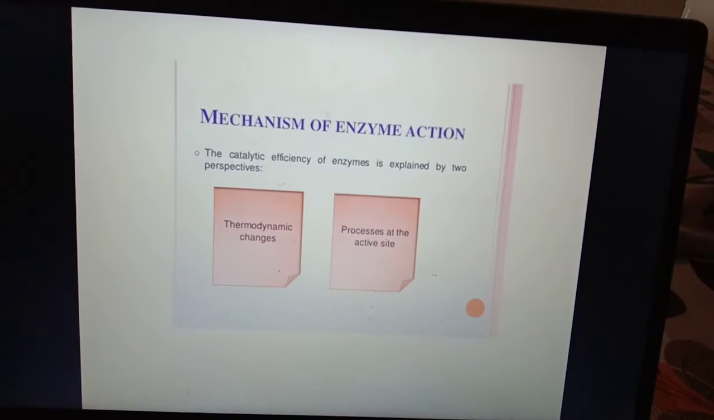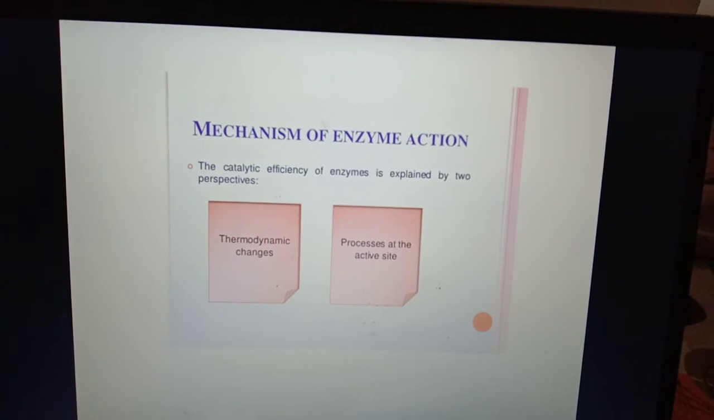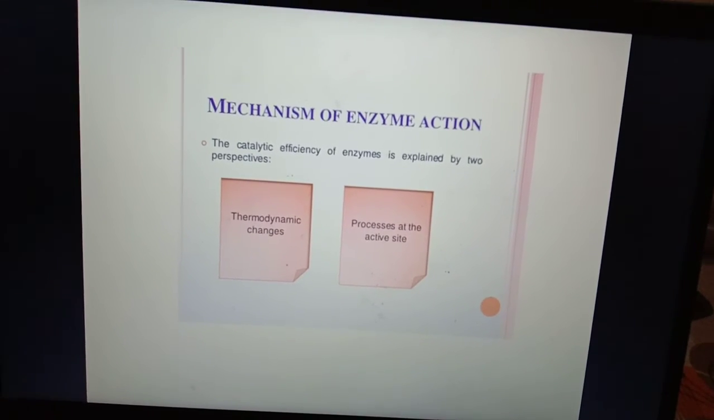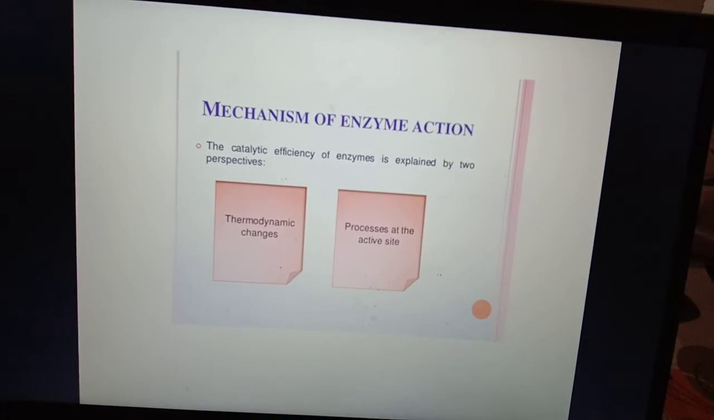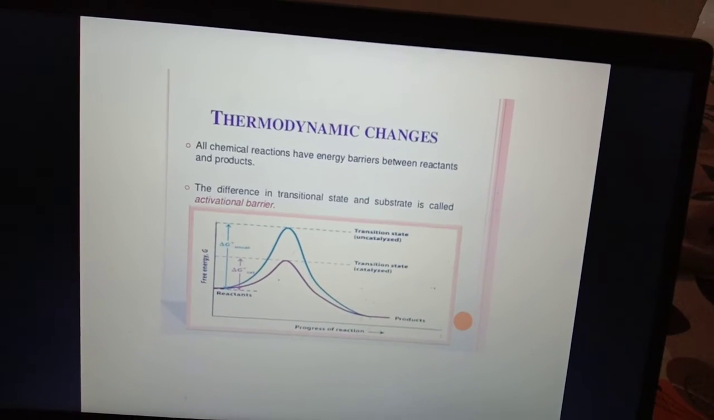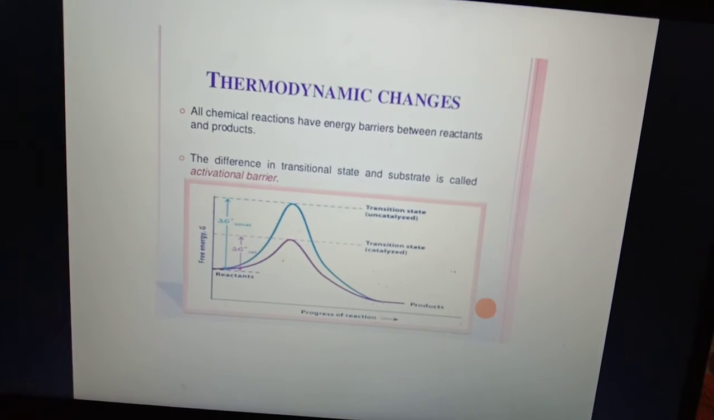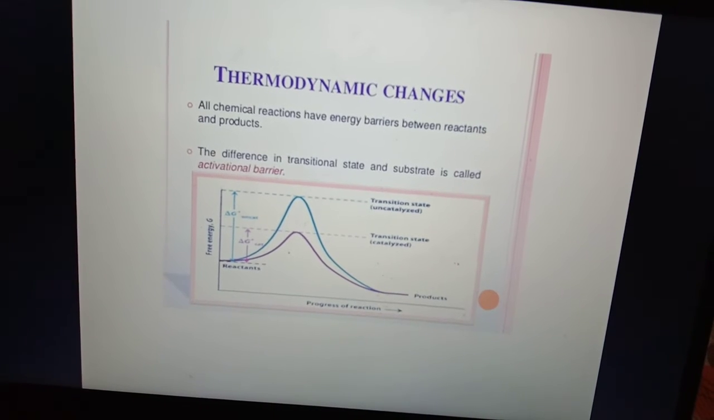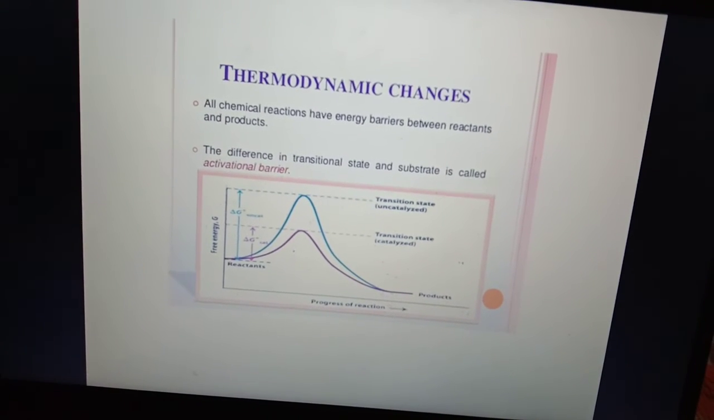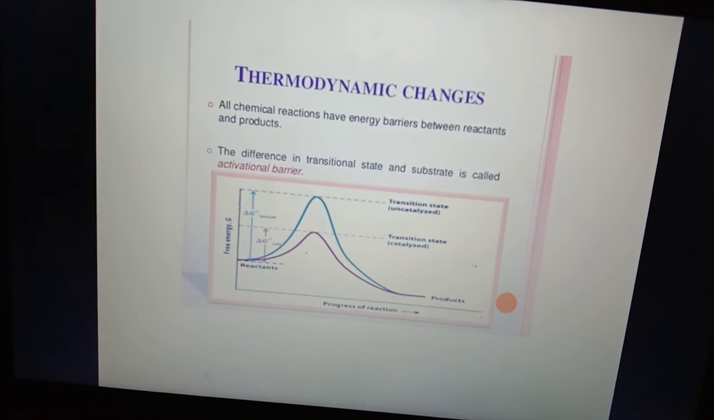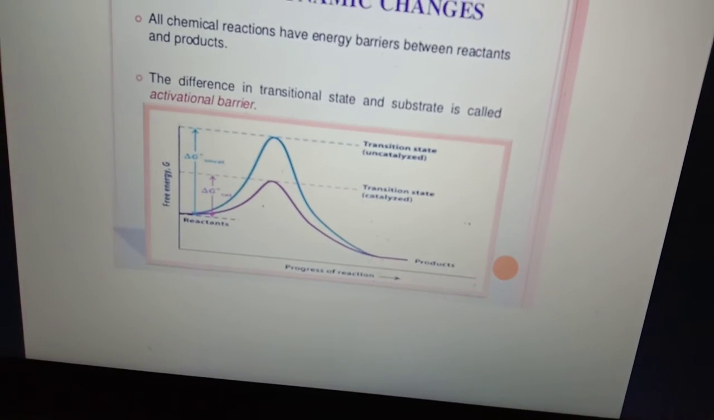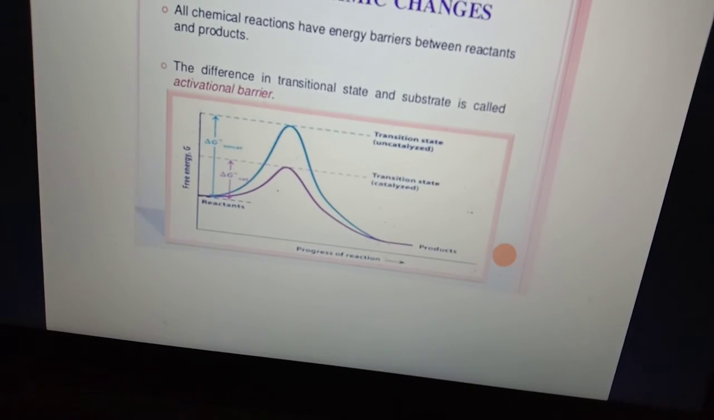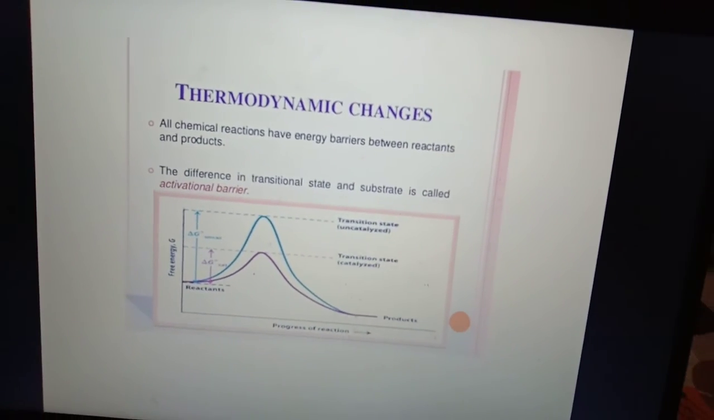Now we will see the mechanism of enzyme action. The catalytic efficiency of an enzyme is explained from two perspectives: thermodynamic changes and processes at the active site. For the thermodynamic changes, all chemical reactions have an energy barrier between the reactant and product. The difference between the transition state and the substrate is called the activation barrier. So this is the diagram.